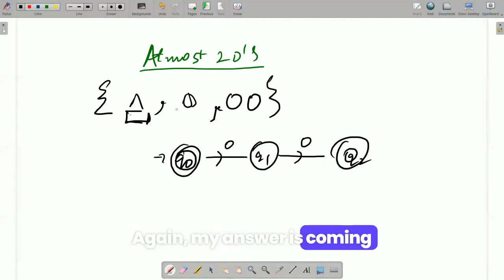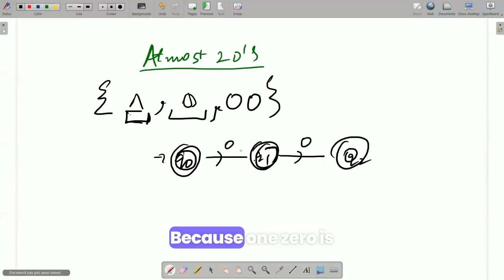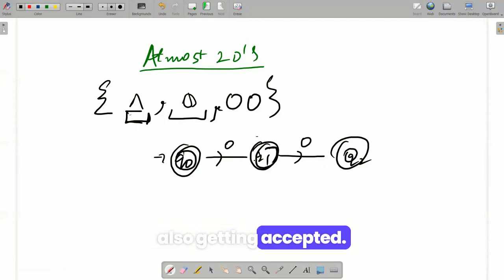Again, my answer is coming at a single zero also. Whenever Q naught is given a single zero, it goes to a final state. So this will also be my final state, because one zero is also getting accepted. Two zeros are getting accepted in this state.